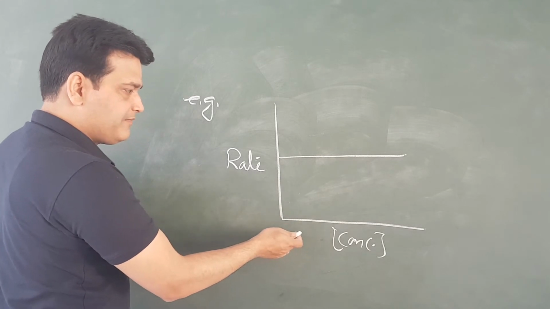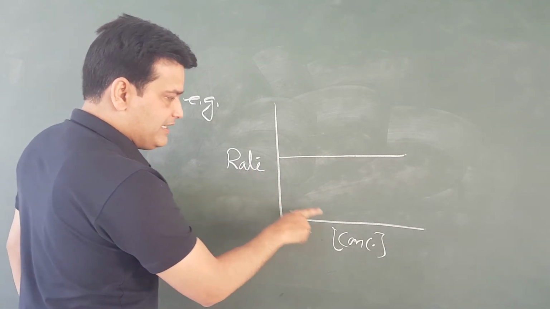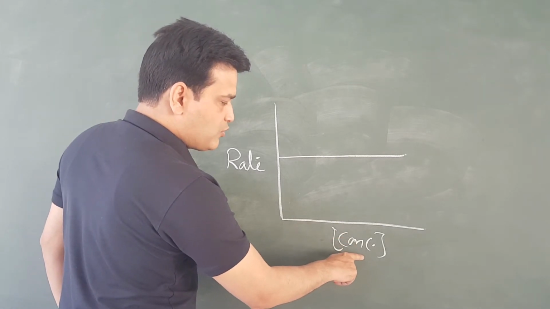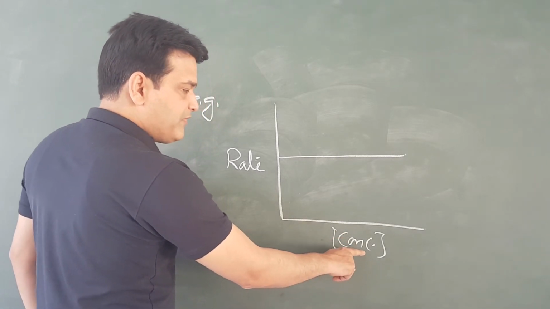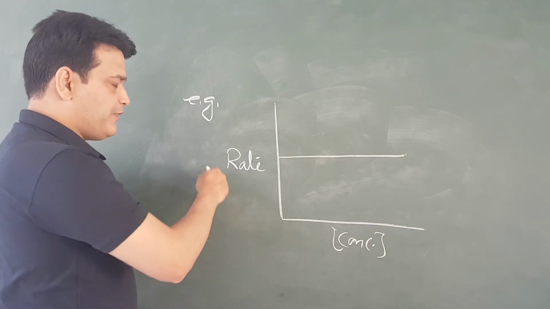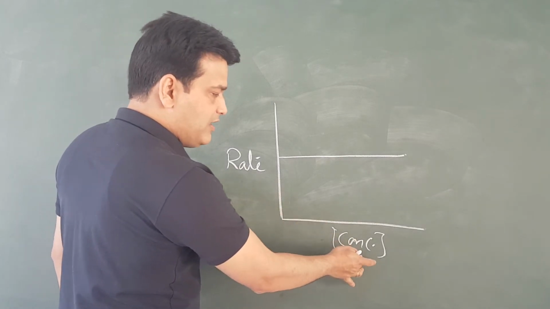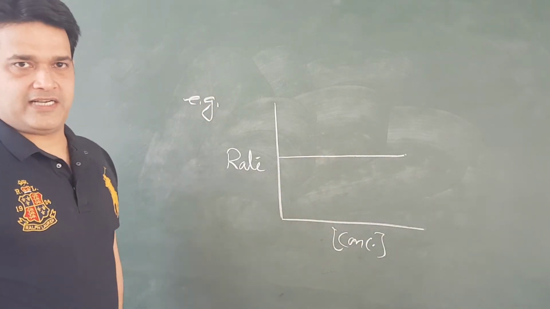This graph clearly indicates that the rate of reaction is independent of the concentration of the reacting molecules. So for photochemical reactions, rate does not depend on the concentration of the reactants.